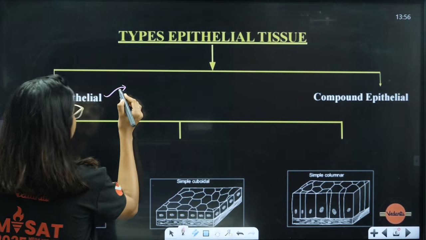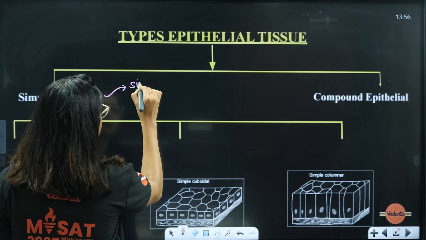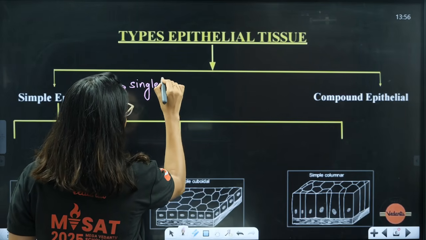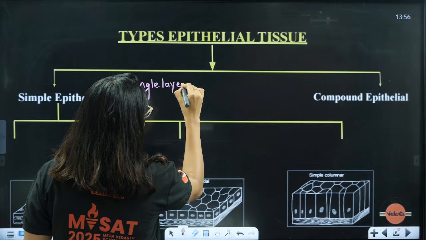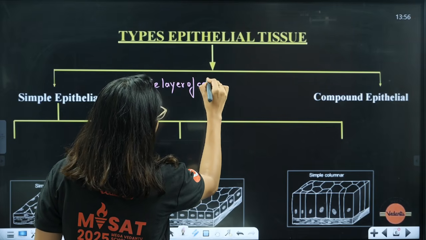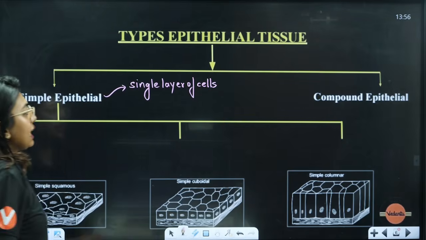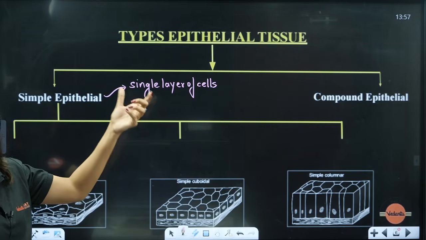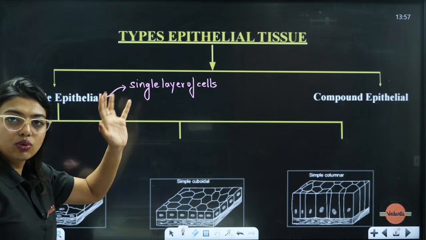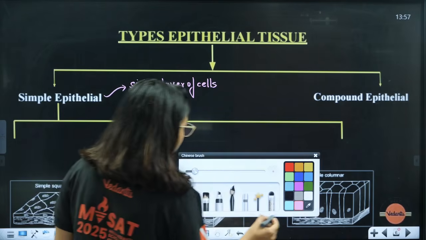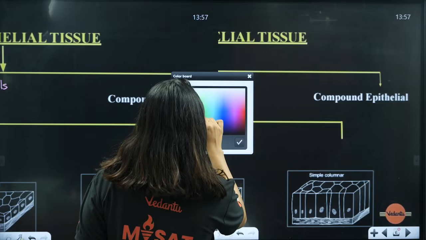So a simple epithelium is the one that will have a single layer of cells. Because of the single layer of cells, we call this person a simple fellow. Clear?